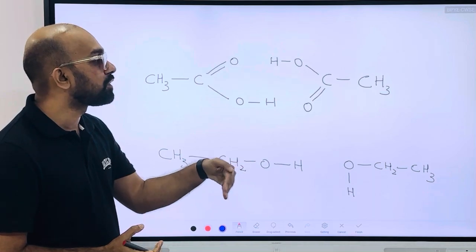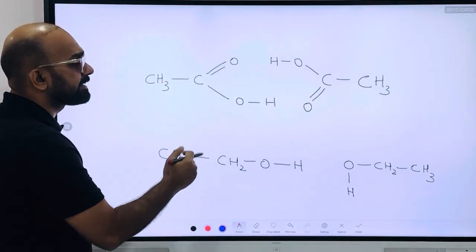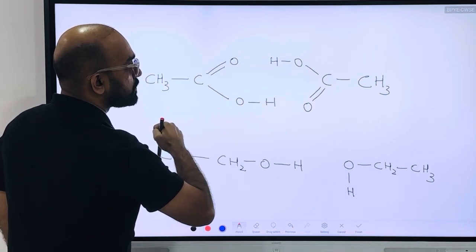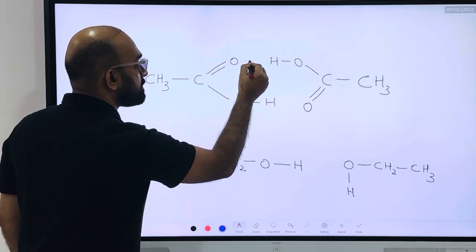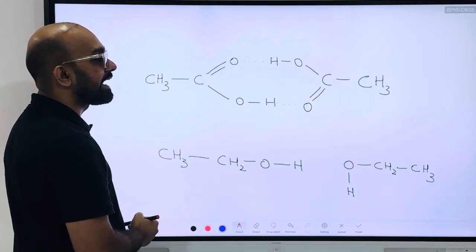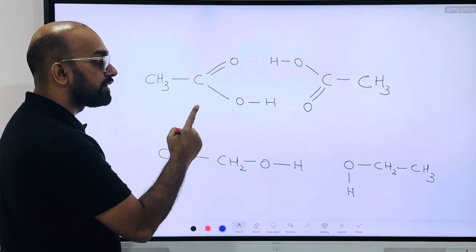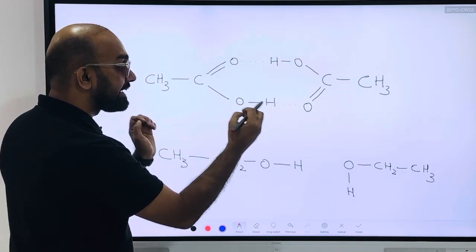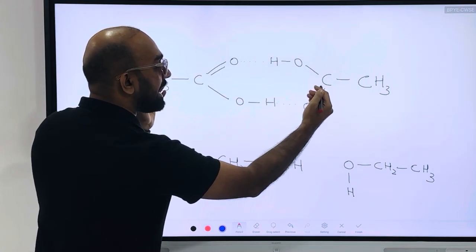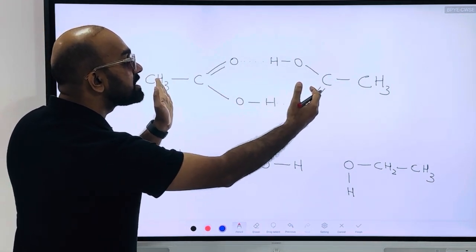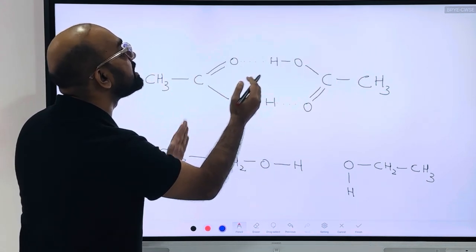Now, which hydrogen bond is stronger? Let us have a look. If you check carboxylic acid, ethanoic acid molecules, here you can see hydrogen bond will be there, right? Here also hydrogen bond will be there. So you can see more than one hydrogen bond is there, right? We call it extensive hydrogen bonding. The hydrogen bonds between ethanoic acid molecules are very strong, so these molecules exist as a single unit.